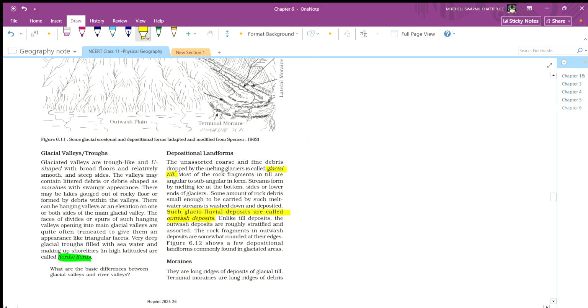Such glaciofluvial deposits are called outwash deposits. Unlike till deposits, the outwash deposits are rough, stratified and assorted. The rock fragments in the outwash deposit are somewhat rounded at their edges.